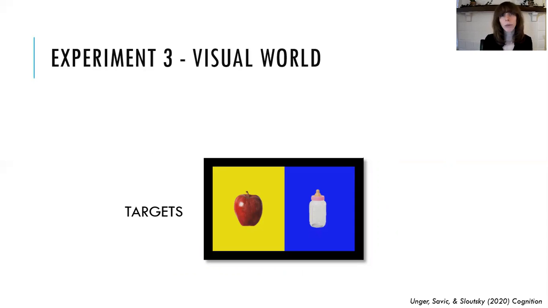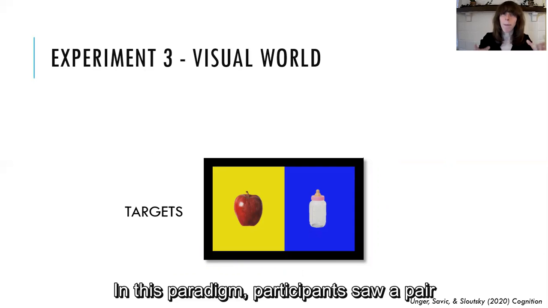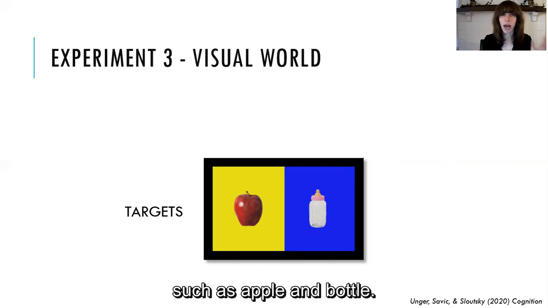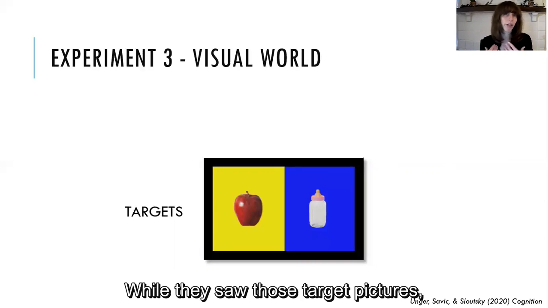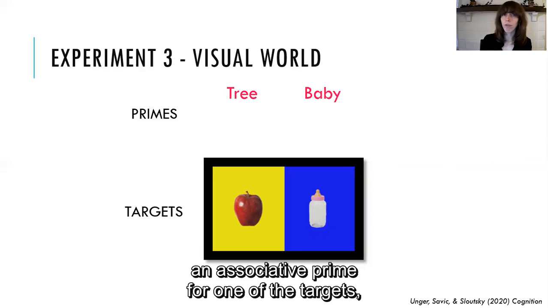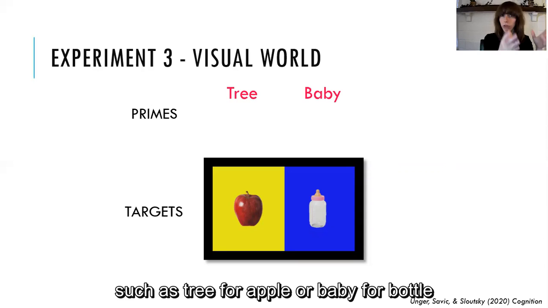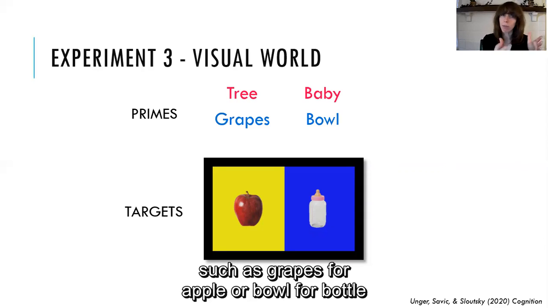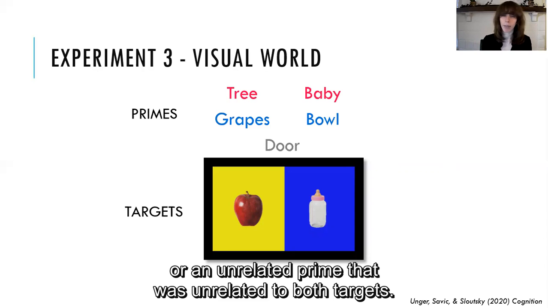So in this paradigm, participants saw a pair of target pictures that were unrelated to each other, such as apple and bottle. And while they saw those target pictures, they heard a prime word. And that prime could either be an associative prime for one of the targets, such as tree for apple or baby for bottle, or a taxonomic prime from one of the targets, such as grapes for apple or bowl for bottle, or an unrelated prime that was unrelated to both targets.